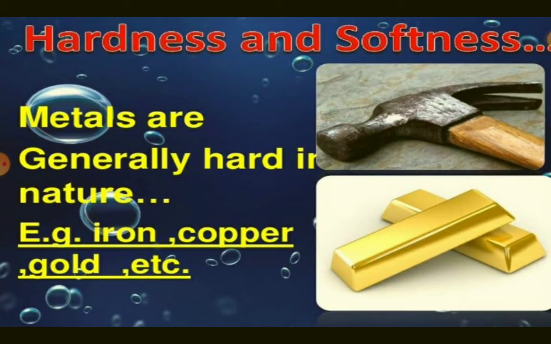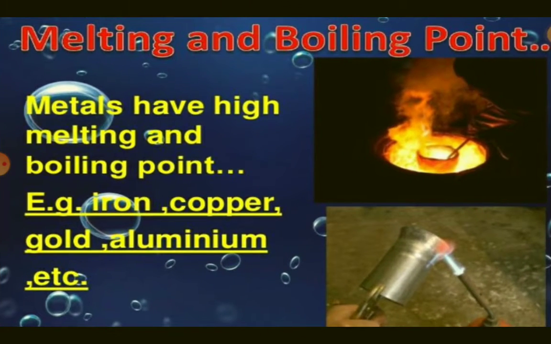Hardness and softness. Metals are generally hard in nature. Example: iron, copper, gold, etc. Melting and boiling point. Metals have high melting and boiling point. Example: iron, copper, gold, aluminium, etc.